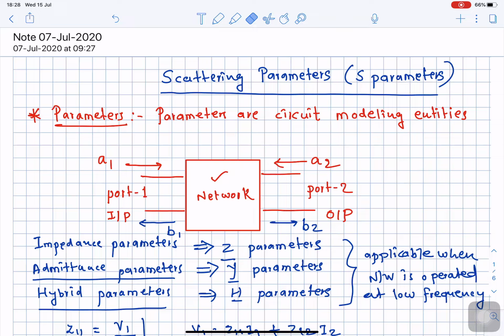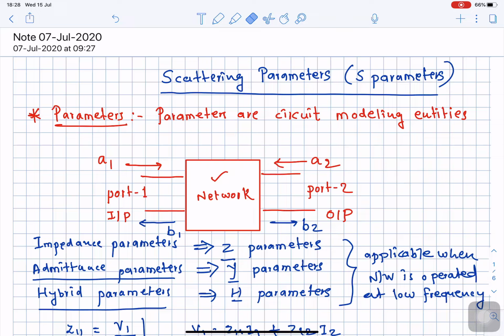So here we have in total 4 waves. 2 waves are represented as incident waves. These incident waves I will highlight, A1 and A2. These are the 2 incident waves. And similarly B1 and B2 are the 2 reflected waves.